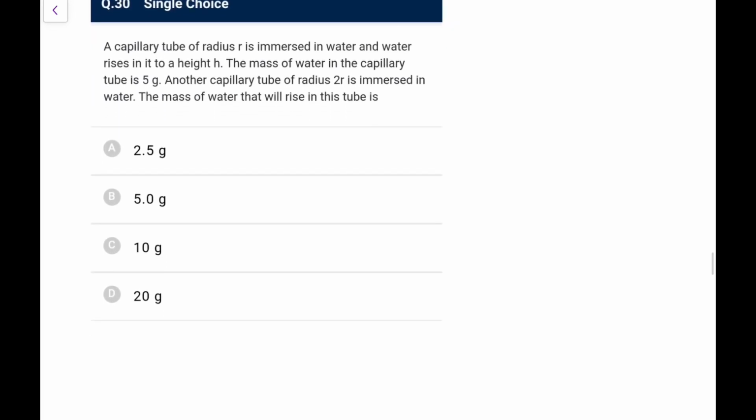A capillary of radius r is immersed in water and water rises to h. Mass of water in the capillary is 5. Another tube of 2r is immersed. The mass of the water is, so in the 2r tube the height will become half because h is inversely proportional to r.